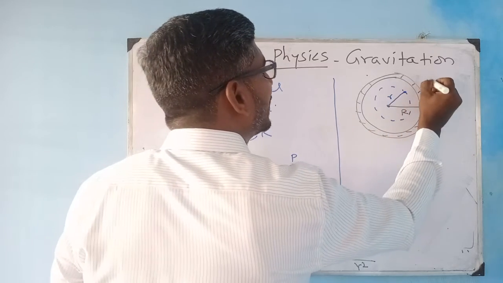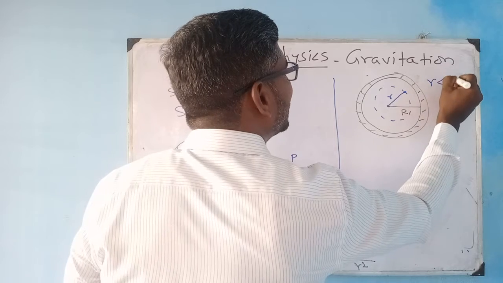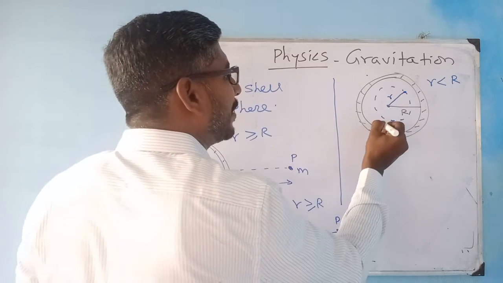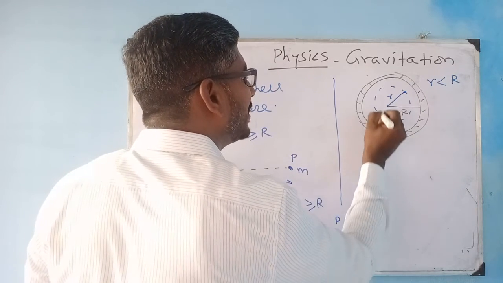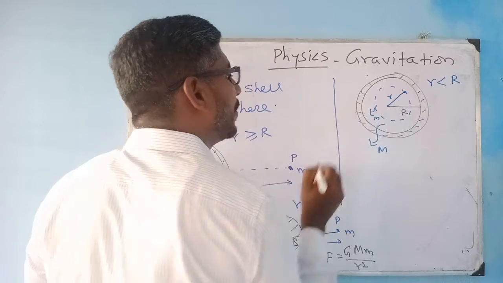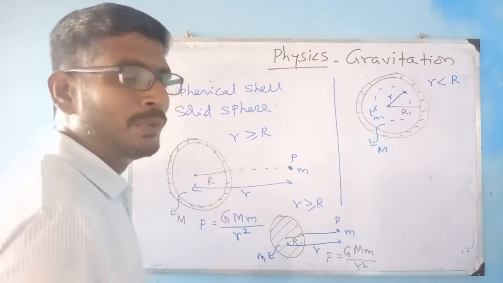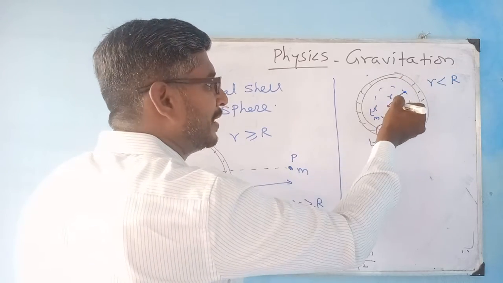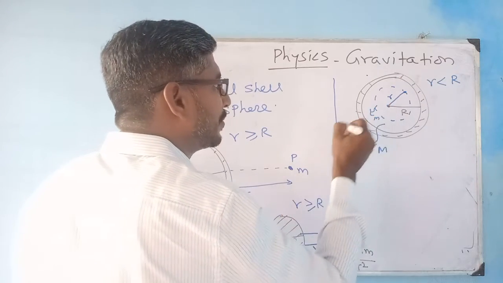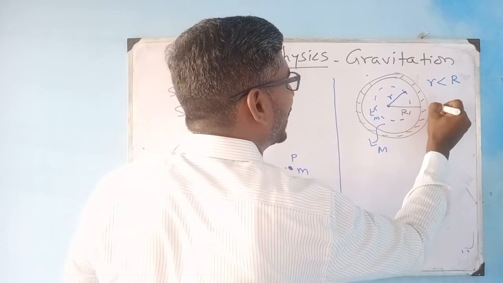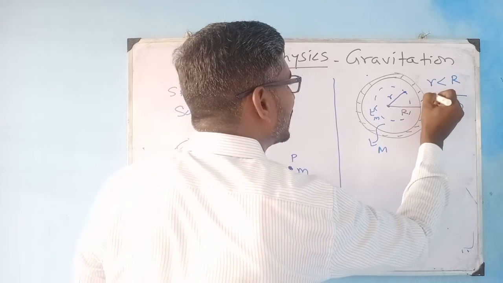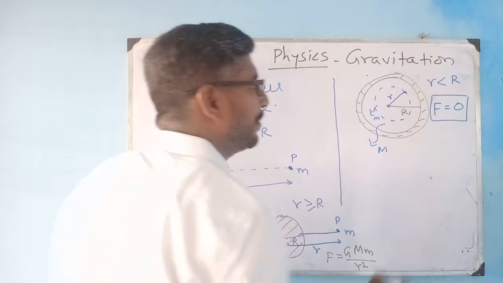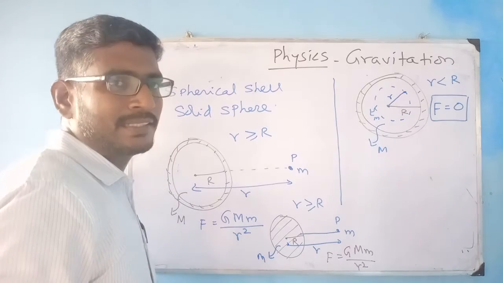So which means this small r is very much less than capital R. The mass is m and this mass is M. So I can conveniently tell you, if an object is lying inside a spherical shell, the gravitational force F between these two objects is equal to 0, which is very, very important from the examination point of view when you are learning things.